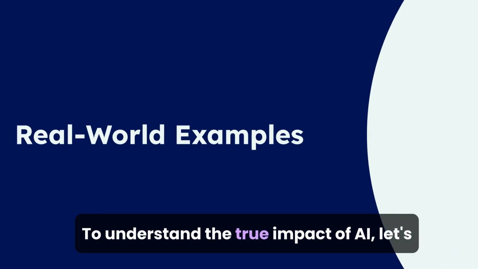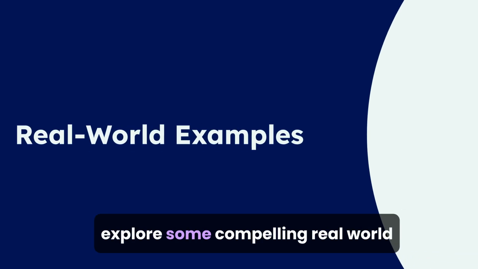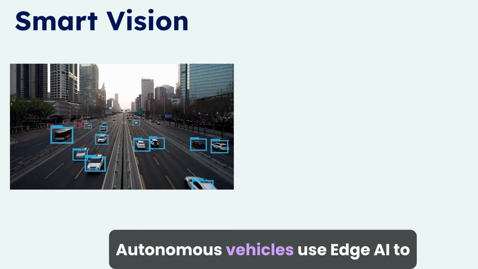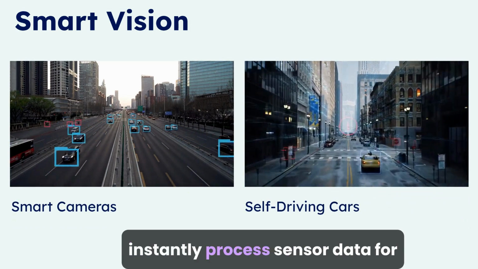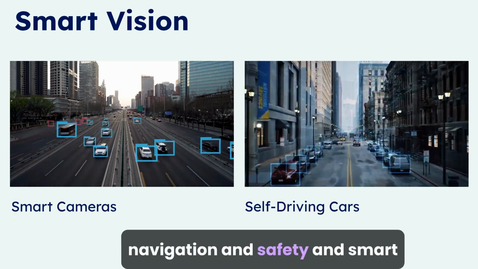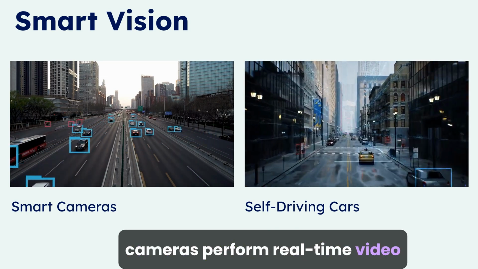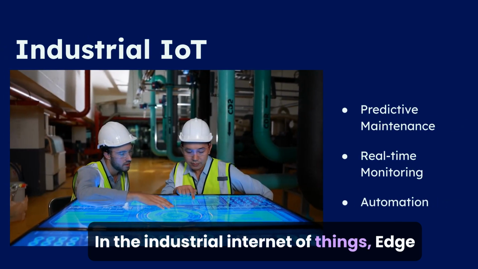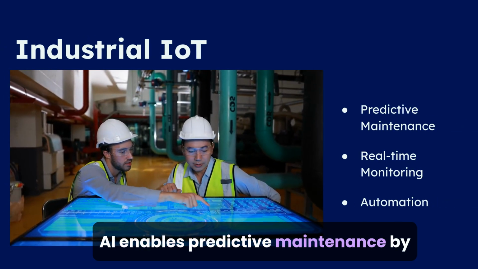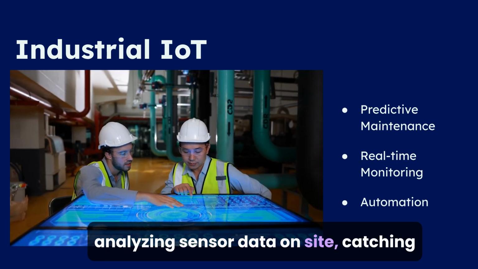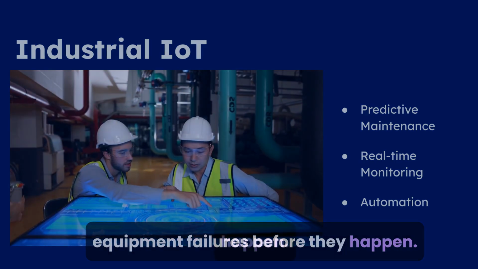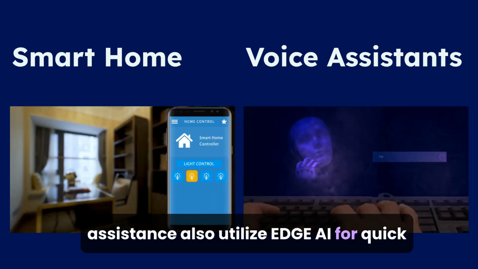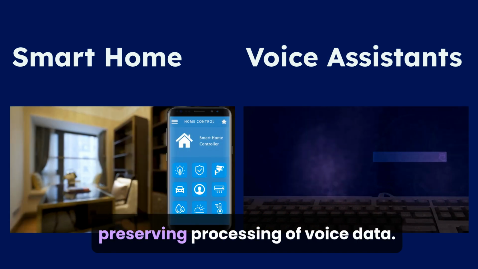To understand the true impact of Edge AI, let's explore some compelling real-world applications across different industries. Autonomous vehicles use Edge AI to instantly process sensor data for navigation and safety, and smart cameras perform real-time video analysis without sending every frame to the cloud. In the industrial Internet of Things, Edge AI enables predictive maintenance by analyzing sensor data on-site, catching equipment failures before they happen. Smart home devices and voice assistants also utilize Edge AI for quick command execution and privacy-preserving processing of